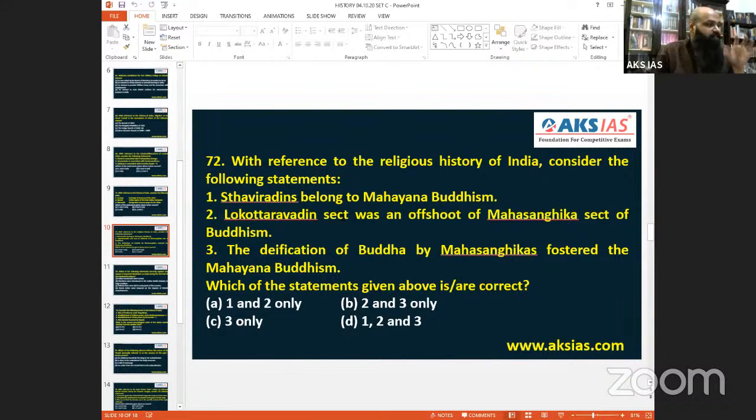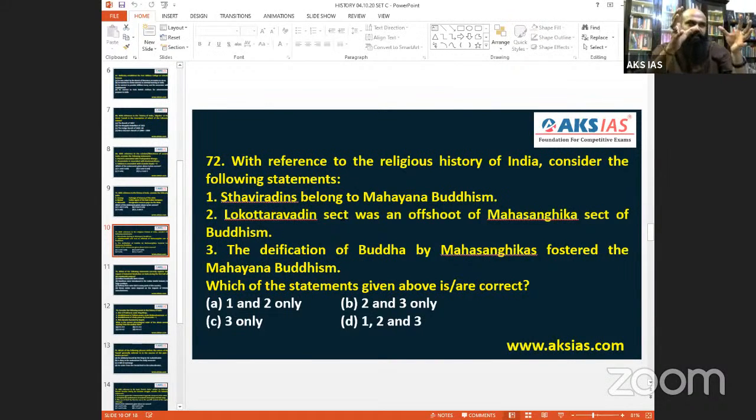The deification of Buddha by Mahasangikas fostered the Mahayana. Fostered, that word means nurturing. So the Mahasangika was very much associated with Mahayana Buddhism. Later, they also had disputes and they went away. That is why the word fostering itself is used. The word fostering has weightage here. So 3 also can be right,